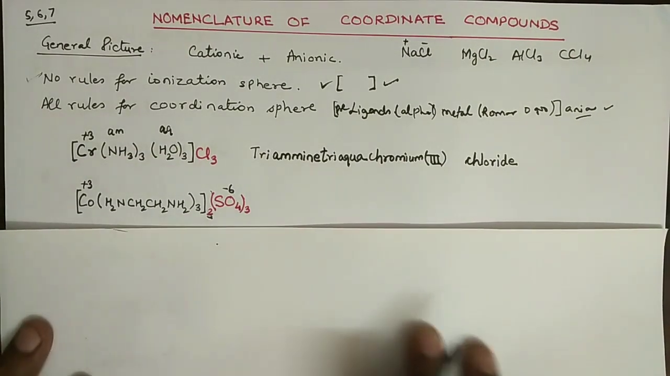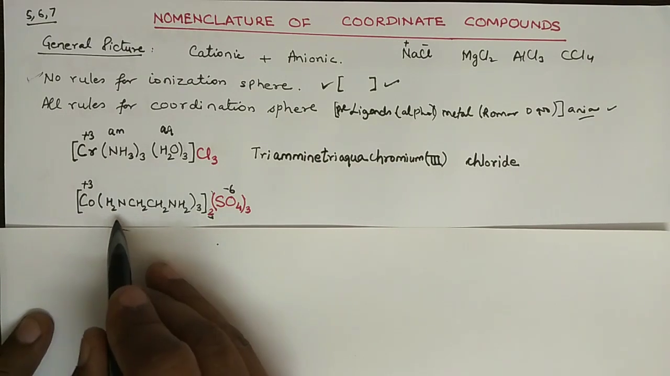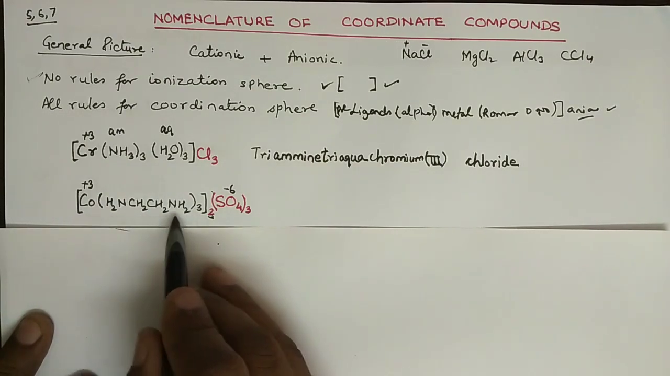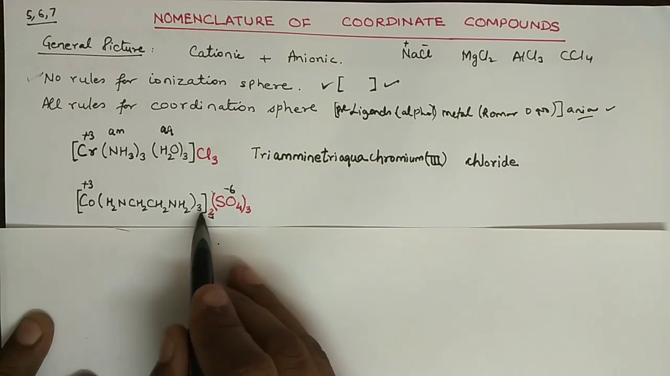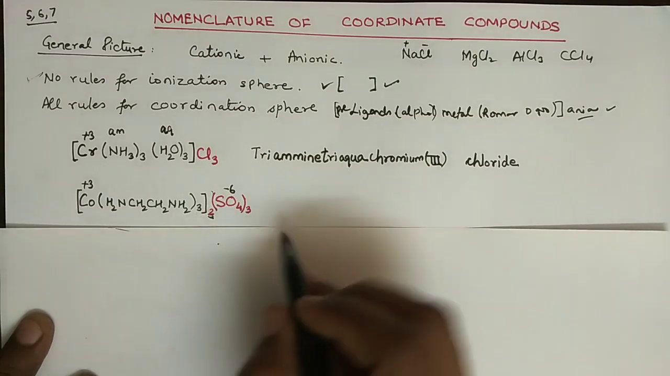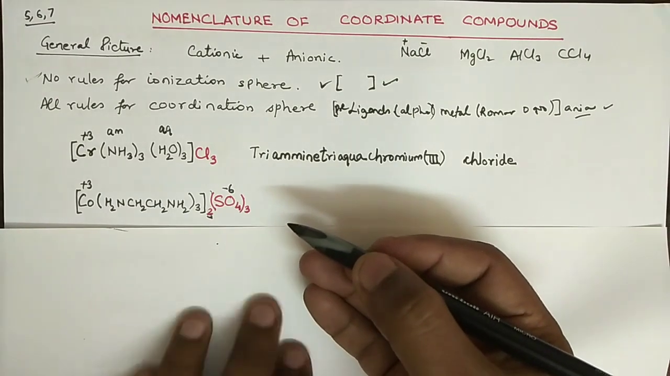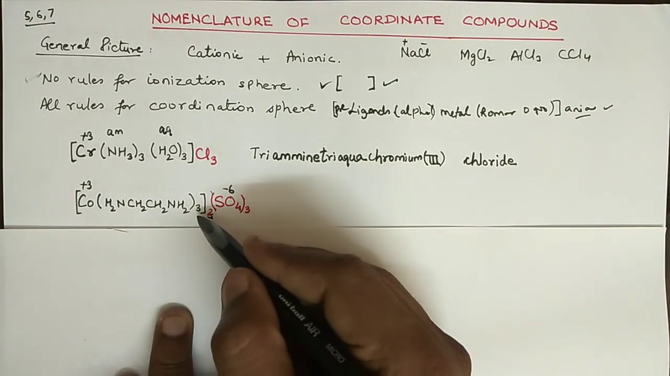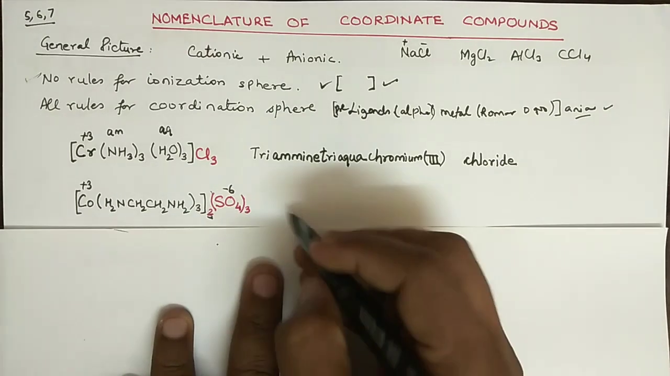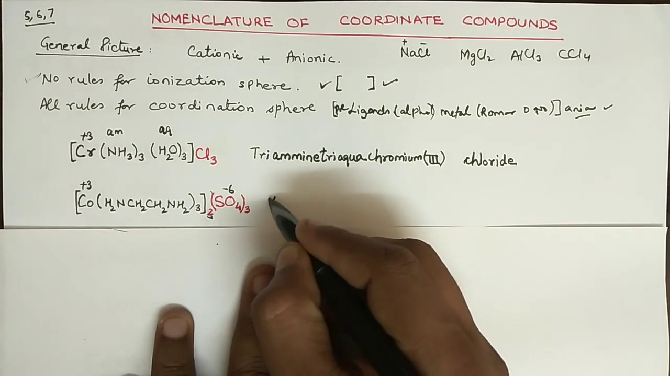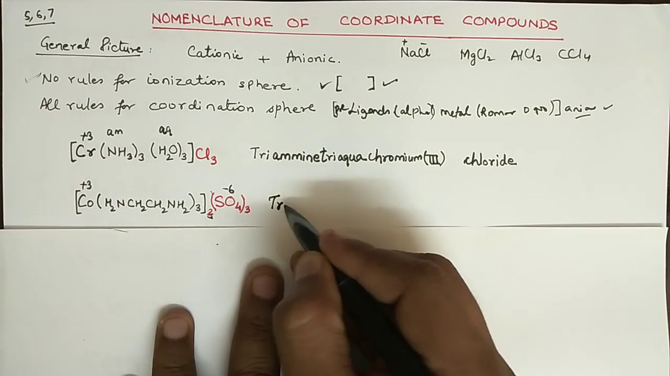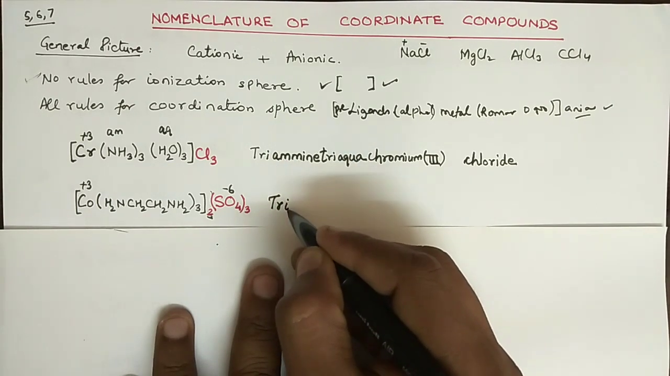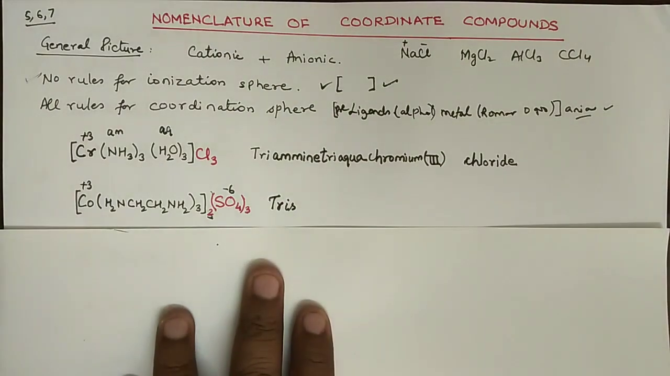Alright, and this ligand is known as ethylene diamine, and you can see that it is 3 times. So we are going to write ethylene diamine, but what about 3? We have to write the prefix, and in this case the prefix will be a little bit different. You are not going to write tri, you are going to write tris. Alright, tris.